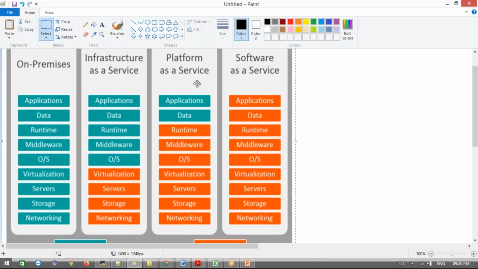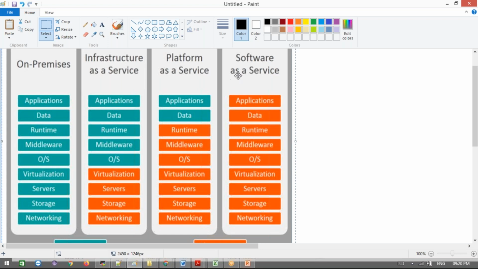Those kind of services will come as we just deploy our code. That's it. They will even install the software. For example, if you want to go for a Java application deployment, the Java software is already installed and they are going to give it to us. We are just using that server itself. We don't need to install the software and all. They are providing that.